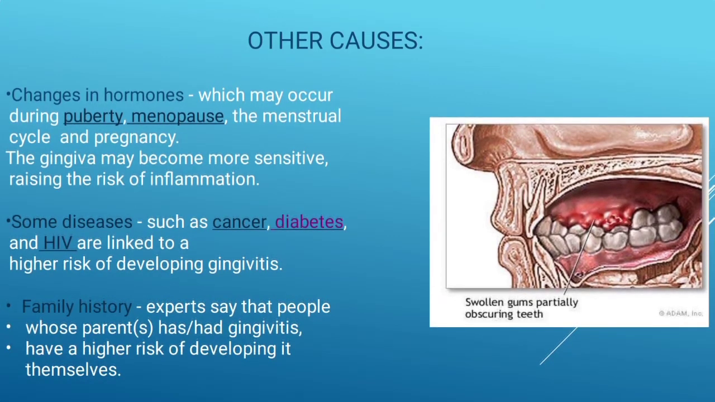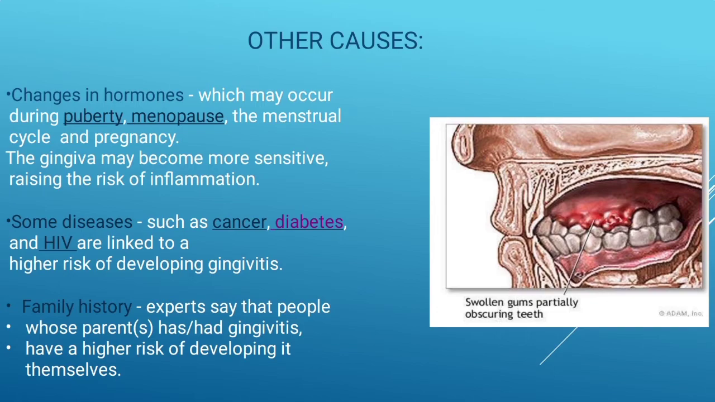Other causes are some diseases such as cancer, diabetes, and HIV, which are linked to a higher risk of developing gingivitis. Then other causes are family history. In family history, people whose parents have had gingivitis have a higher risk of developing it themselves. So if the parents have the problem of gingivitis, it can occur in their son or daughter. So family history is there.